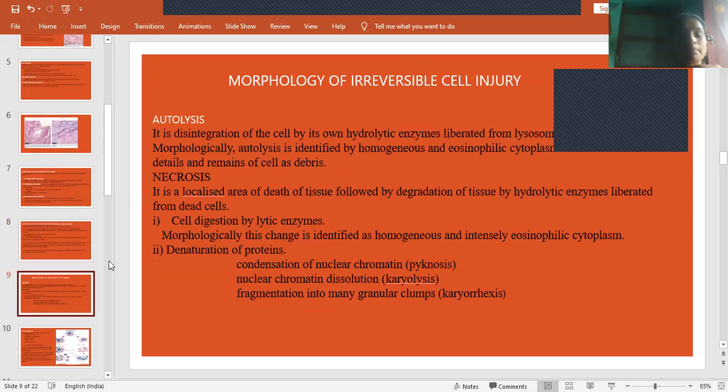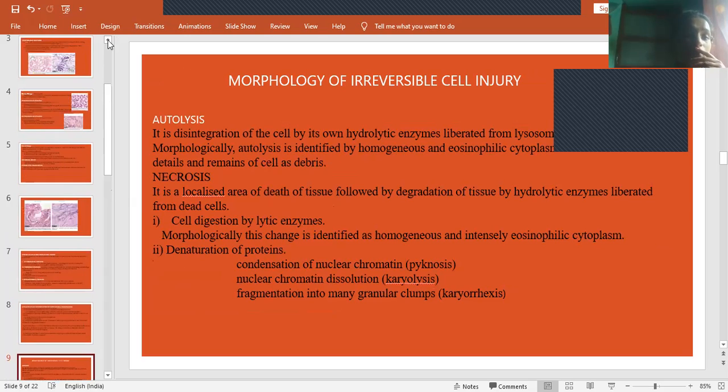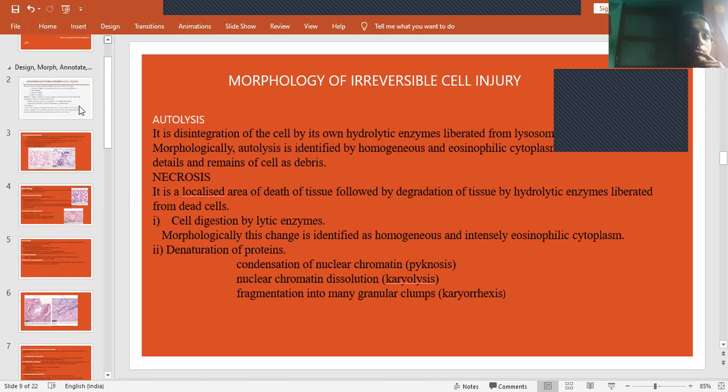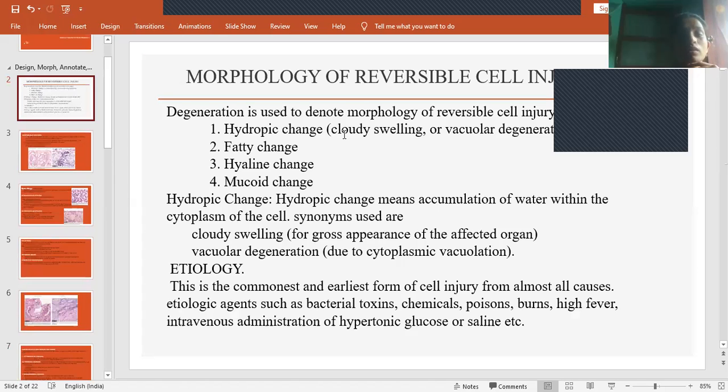So till here we have completed morphology of reversible cell injury. What are the topics we have covered under morphology of reversible cell injury? First is hydropic change. Hydropic change means accumulation of water, and also there will be presence of vacuoles. So it causes vacuolar degeneration.